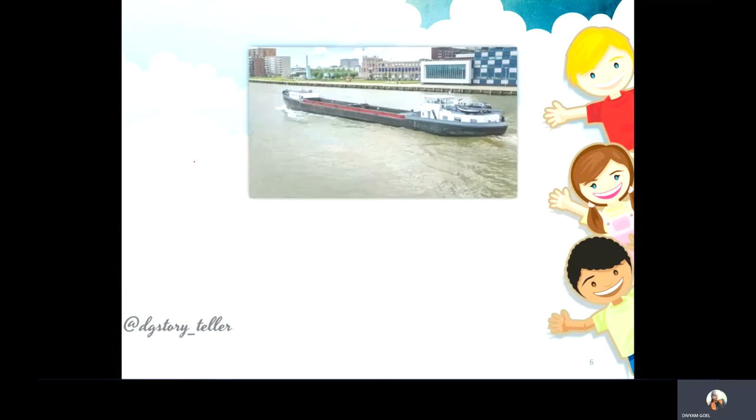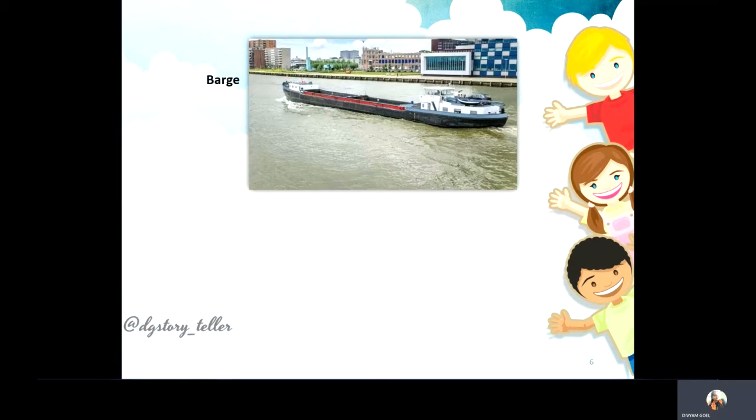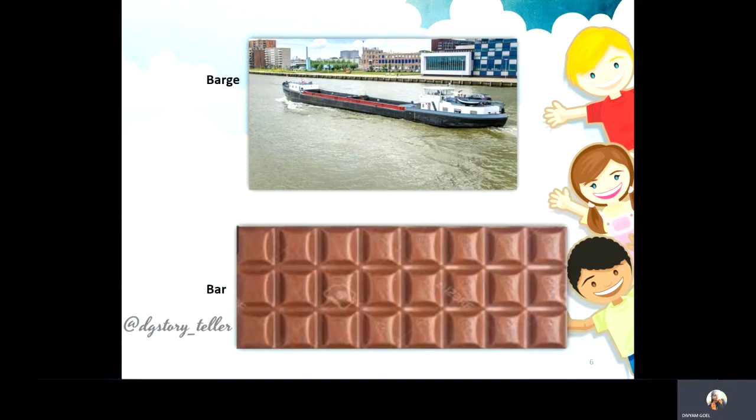Okay, the next is a barge. It is a kind of water transport which is used for transporting materials from one place to another. Generally, fewer people go through it, but products trade is done using a barge. Okay, the next is bar. There can be a chocolate bar, there can be anything like a bar. So we are using a chocolate bar here.